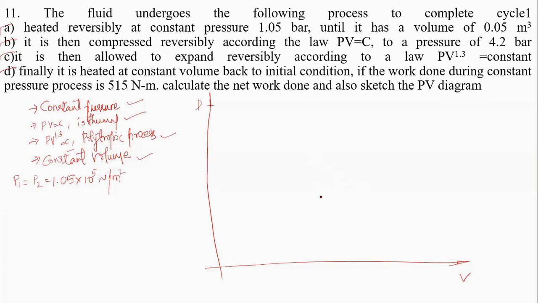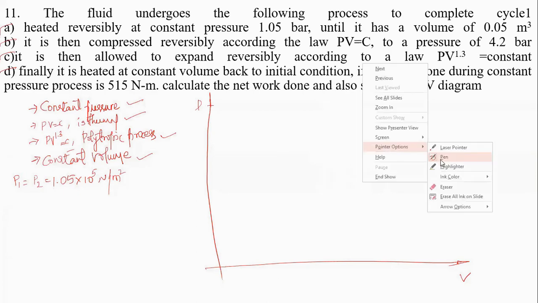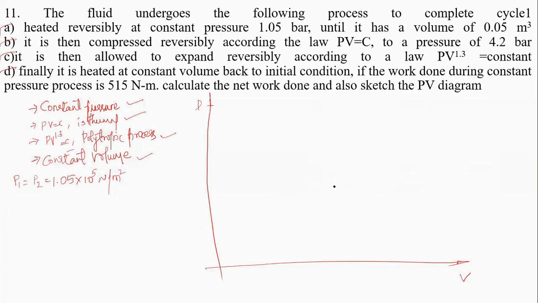Heated means volume will increase. In a constant pressure process, volume will increase. This is state 1 and this is state 2.